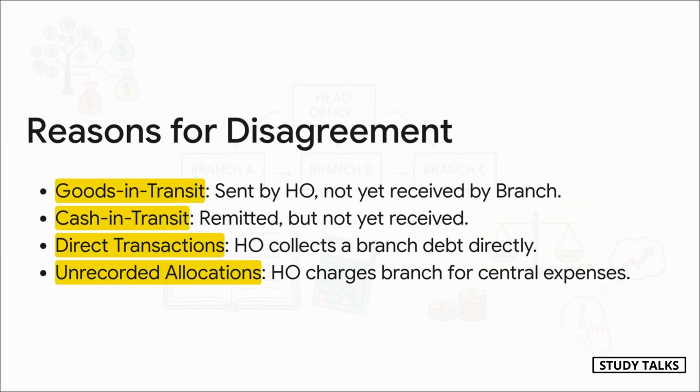So when the numbers don't match, here are the four usual suspects. First, you've got goods in transit. The HO sent the goods, but the branch hasn't received them by the year end. Second, cash in transit. Same idea, but with money. Third, direct transactions. Maybe the head office collected cash from one of the branch's customers, but forgot to tell the branch. And finally, unrecorded allocations, like the HO charging the branch for its share of the head office's rent. These are the classic adjustments you should be hunting for in every single problem.